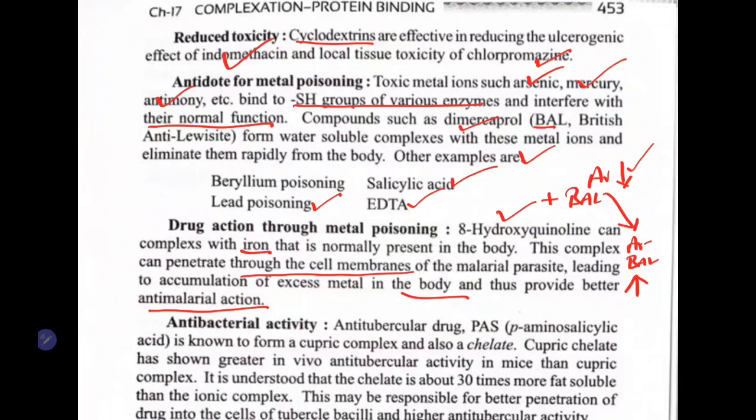So, for the drug to show its activity on the malarial parasite, it has to enter into the body of the parasite. By forming a complex with the iron, it is very easily penetrated. This complex can be very easily penetrated through the cell wall of your malarial parasite, which will increase its anti-malarial activity.